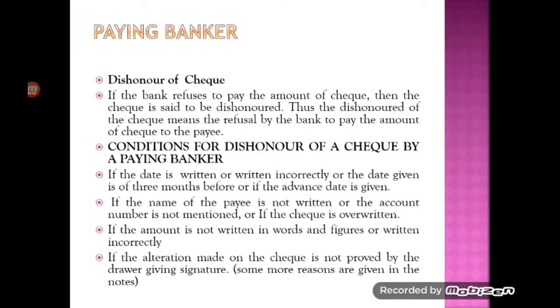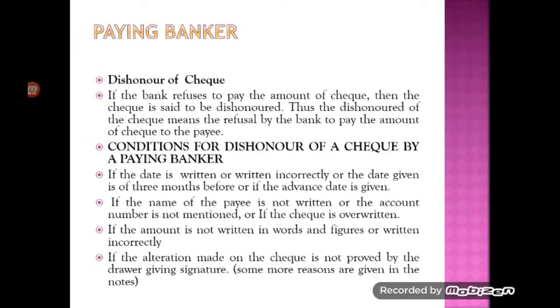Suppose any material alteration in the check may make the bank hold the payment, that is, if the date is written incorrectly, or if it is a stale check, or if the name of the payee is not written in the check, or if there is a mistake in the amount written in words and figures, or any other material alteration done in the check, it makes the paying banker dishonor the check.